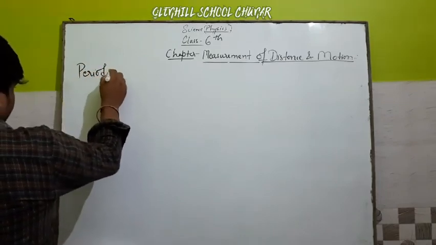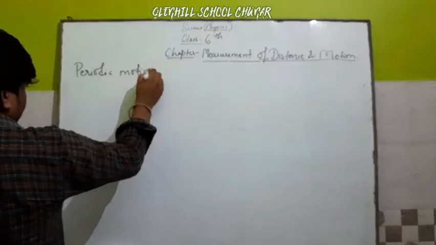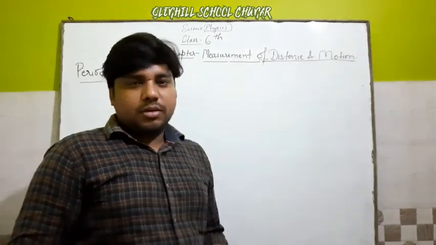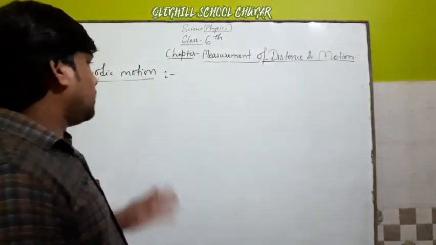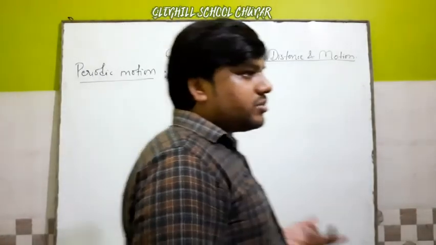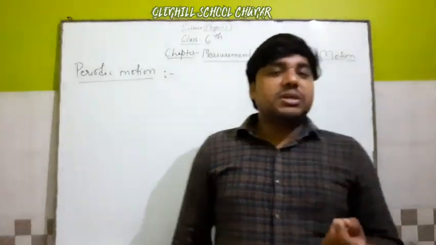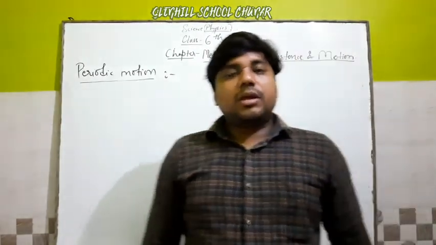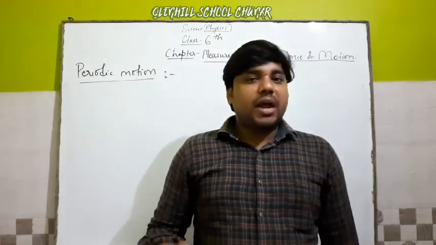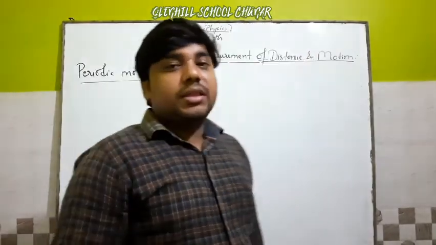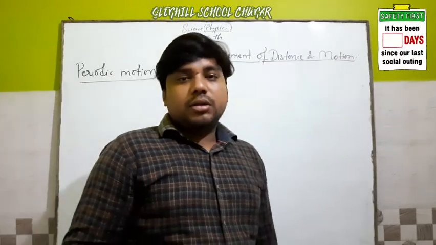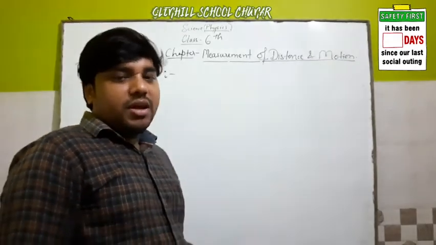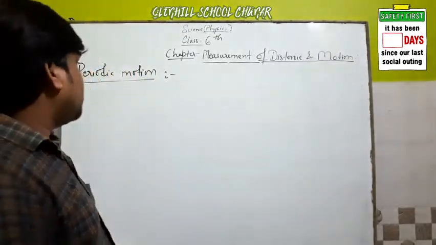Periodic motion. Simply, periodic means what? The motion which repeats itself at regular interval of time, then this type of motion is known as what? This type of motion is known as periodic motion.